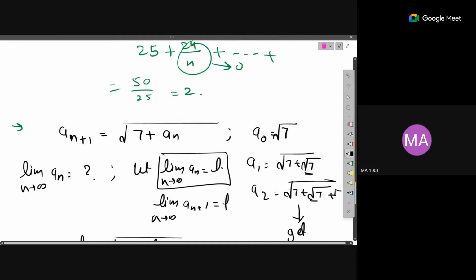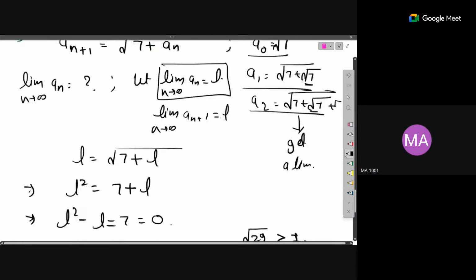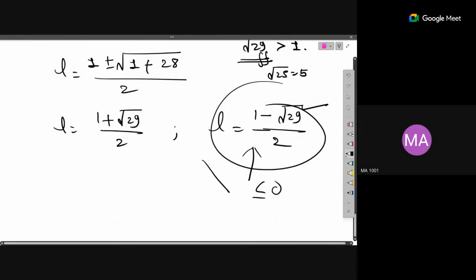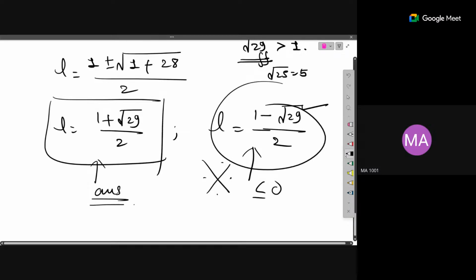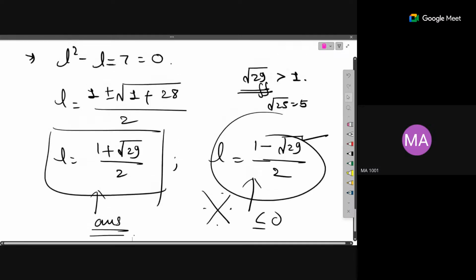But here you can observe that all terms, whatever sequential term you are getting, all terms are positive. So that means it is not possible to get a limit as a negative value. So you will discard this choice and you will select this one as your answer. Okay, so this will be your limit. Is that fine?